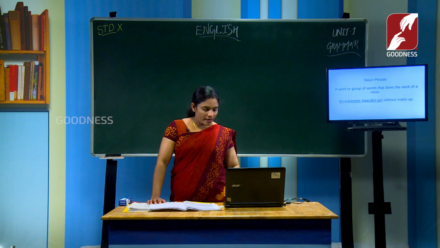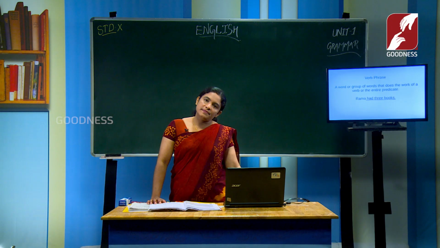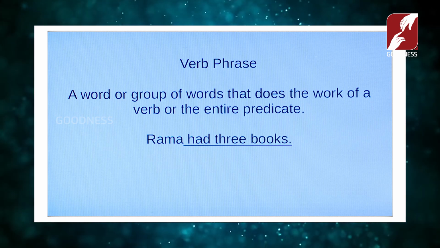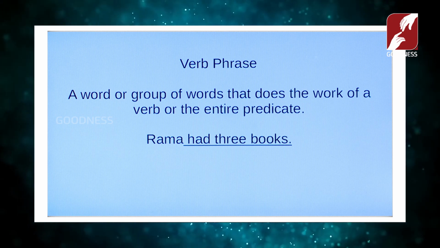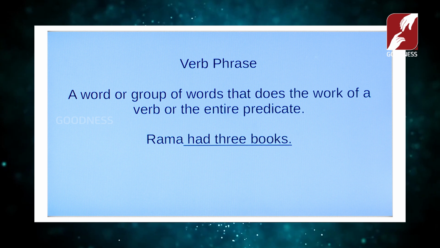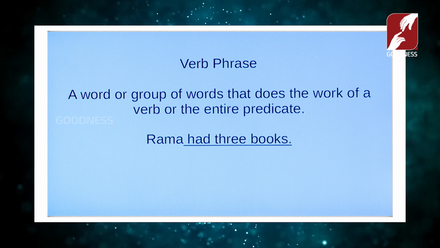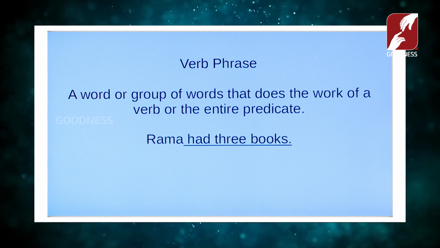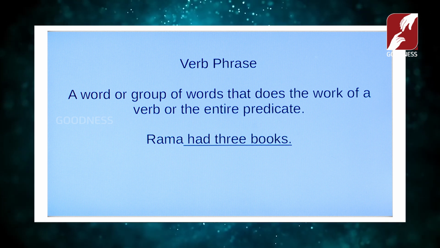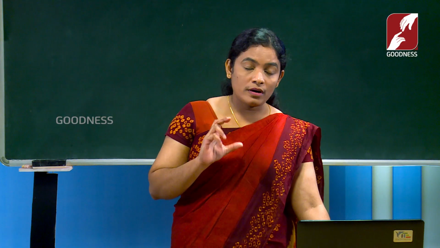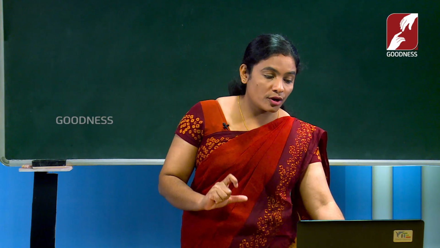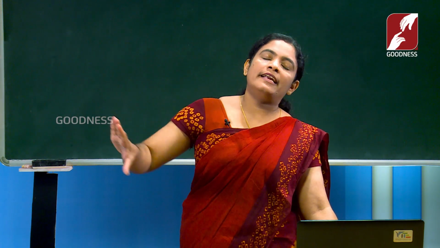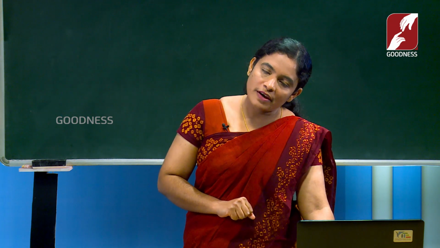Okay. And what about the verb phrase? A word or a group of words that will do the work of a verb is called a verb phrase. Or what else can we say? The predicate of the sentence is called the verb phrase. Do you understand? A word or group of words that does the work of a verb, or the entire predicate, is called the verb phrase.